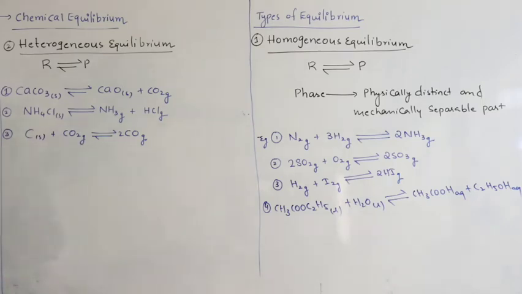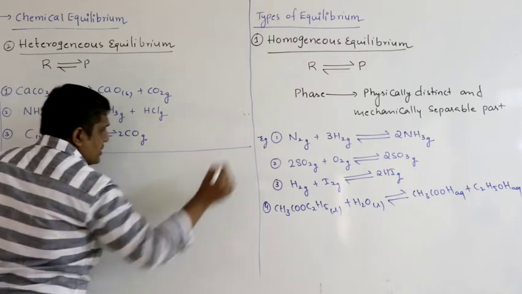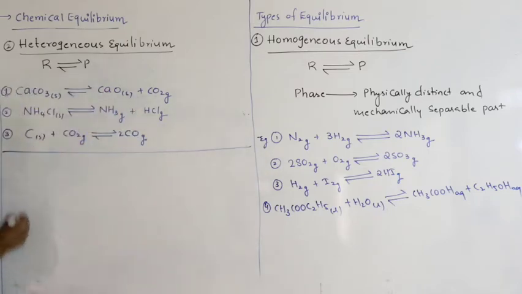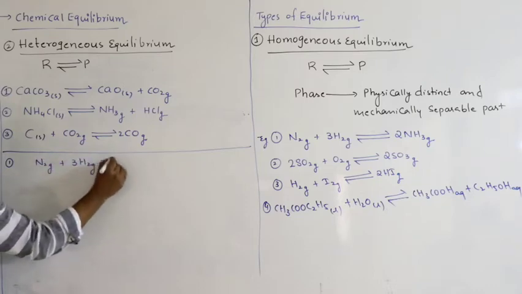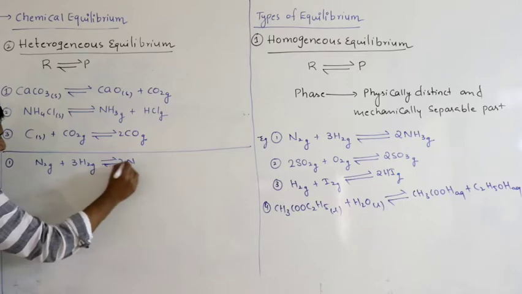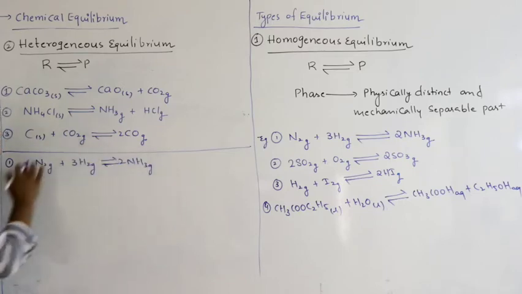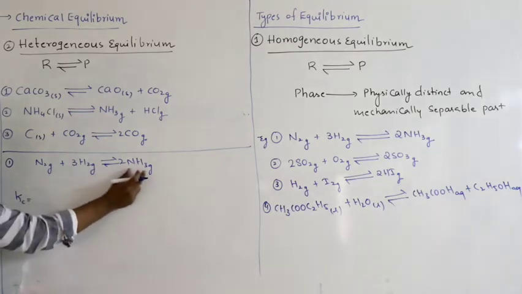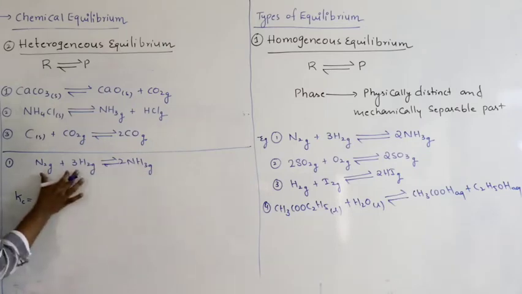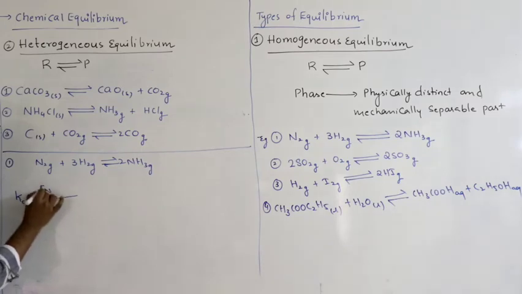Now let us apply, write the Kc-Kp equation for homogeneous equilibrium and heterogeneous equilibrium. So first example, let us start with the Haber's process, that is N2. Let us imagine that this reaction is at equilibrium. Then writing Kc, what is Kc? Equilibrium molar concentration of products to that of equilibrium molar concentration of reactants.